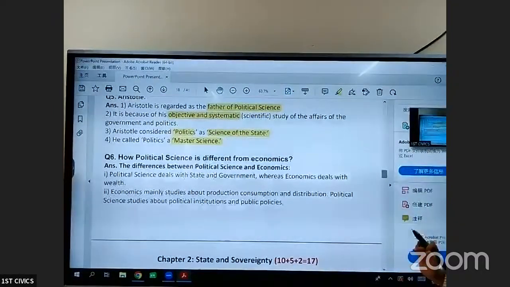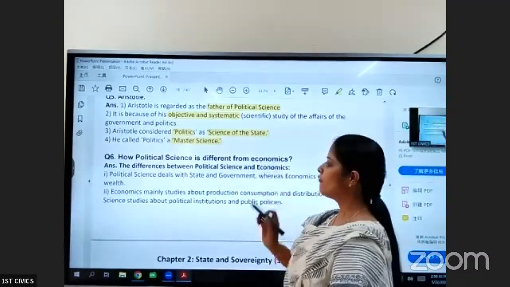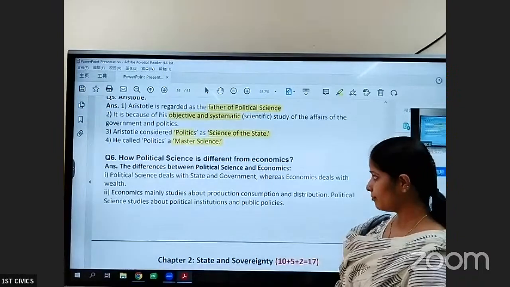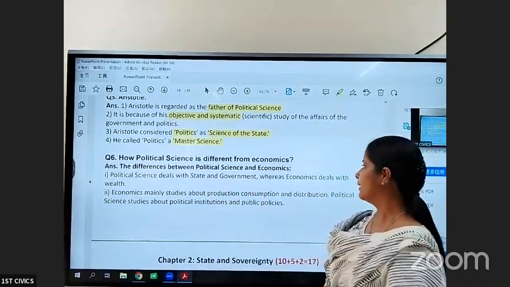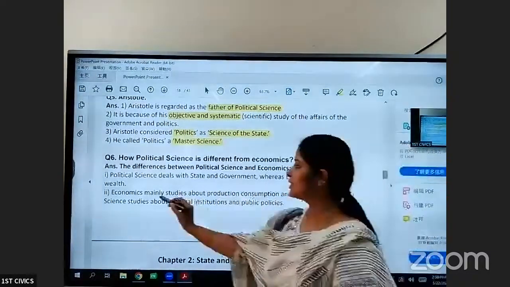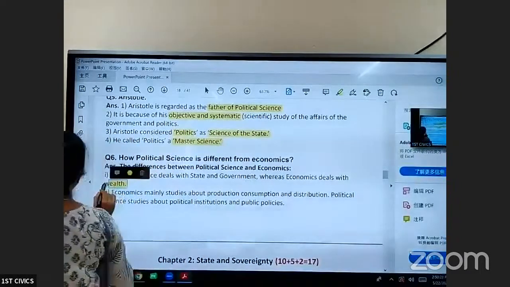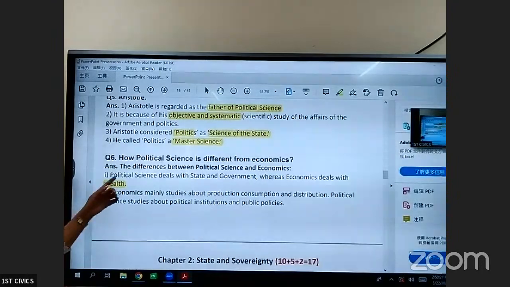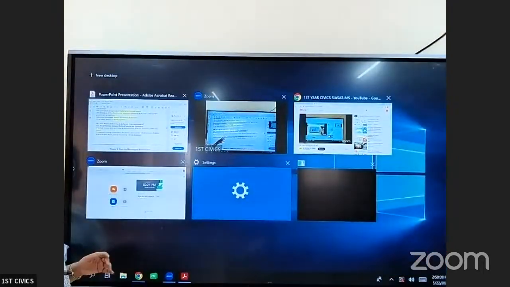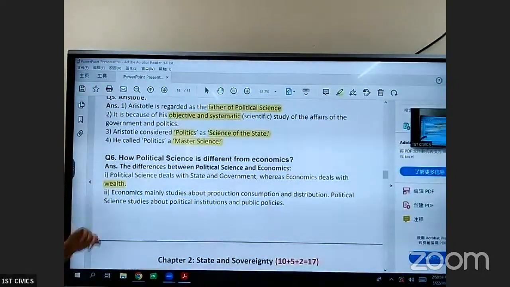Now, let us move to the next topic, that is how political science is different from economics. Political science deals with the state and government, whereas economics deals with wealth.